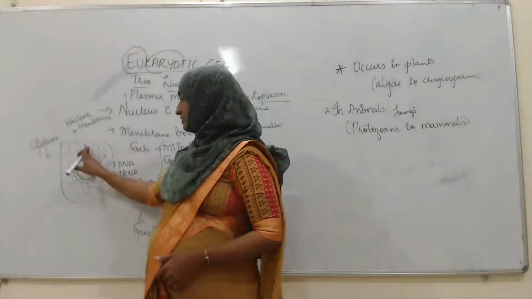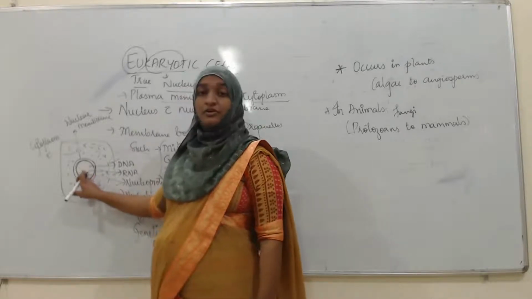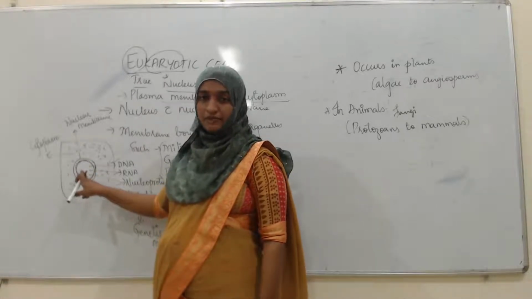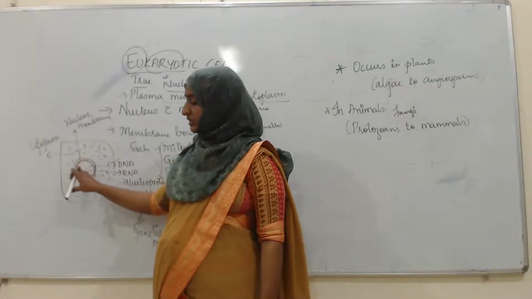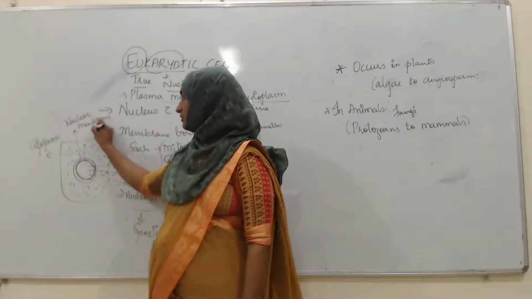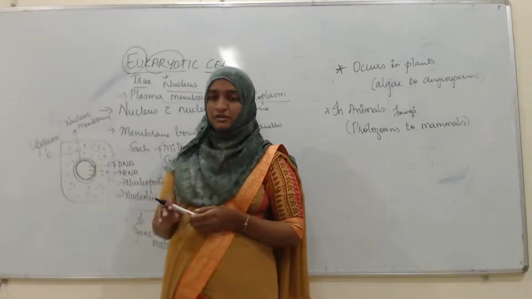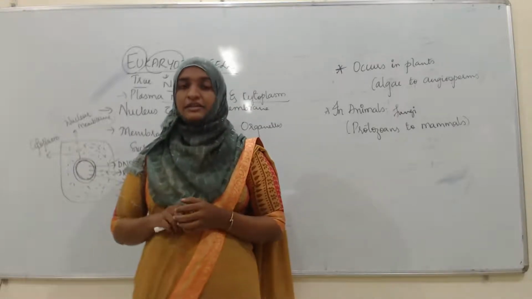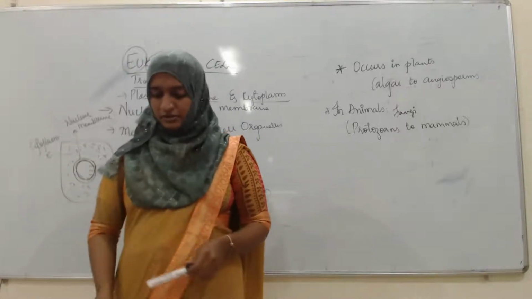You can see, this is the cytoplasm, and all that genetic material will be present inside this nucleus, and that nucleus is bounded by a membrane. It is surrounded by a thin perforated nuclear membrane, as you can see here. Who is separating this nucleus from the cytoplasm? The nuclear membrane. Next, the first characteristic we will study here is the size and cell shape. First we will see the cell shape.